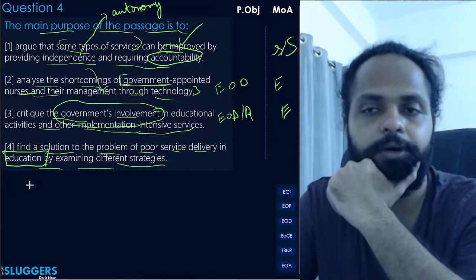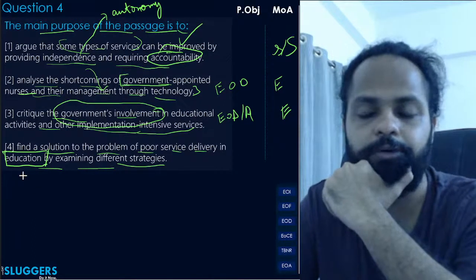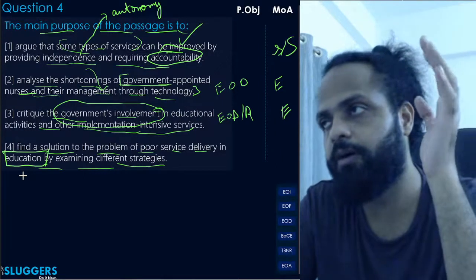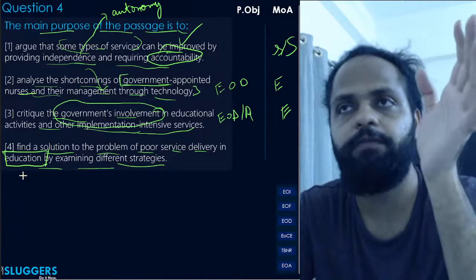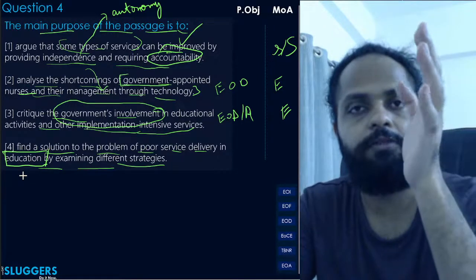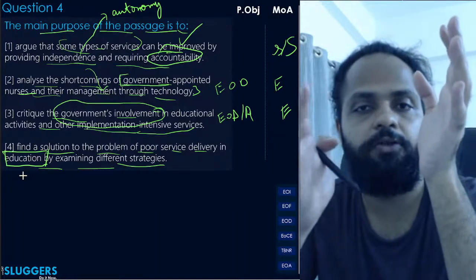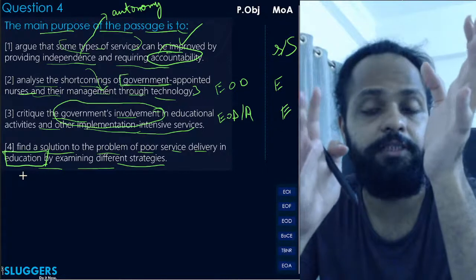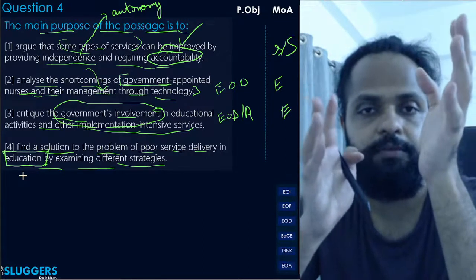The author talks about the A&M's wala case, then he talks about the medical care case. He's talking about a whole gamut, a whole set of implementation intensive services. It is not just about service delivery in education. It's not just restricted to that.